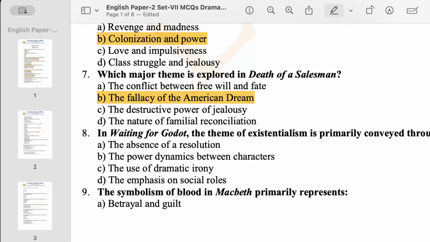Now let's go through the other options too. The power dynamics between characters. No, in existentialism, and especially in Waiting for Godot, we have no such power dynamics between characters. Then option C says the use of dramatic irony. Once again, that is not a point of concern in Waiting for Godot. The emphasis on social roles is also unnecessary for Waiting for Godot. So here we should go for option A. The absence of a resolution is the correct answer.